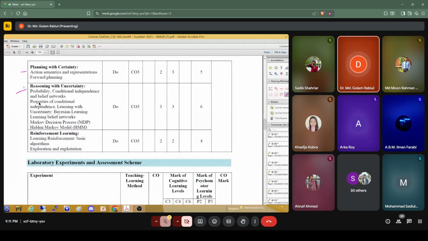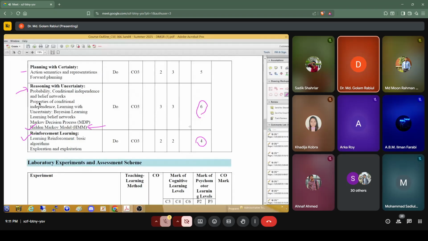And then the next is our reasoning and uncertainty. Here already we have discussed the hidden Markov models. I think you understand the hidden Markov models, but you have some questions here. So I will discuss a few of the questions of hidden Markov model. Then we also cover the reinforcement learning. And in reinforcement learning, you can see 4 marks. And from here it is 6 marks.